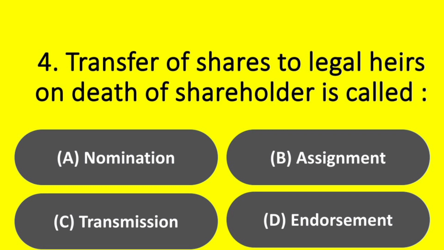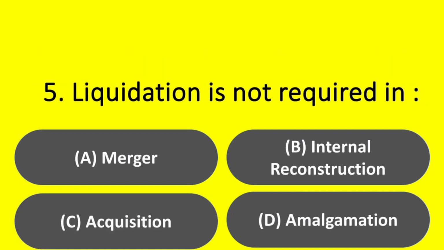അടുത്ത question. Transfer of shares to legal heirs on death of shareholder is called nomination, assignment, transmission, endorsement. Answer option C, transmission. Next question. Liquidation is not required in merger, internal reconstruction, acquisition, amalgamation. Answer option B, internal reconstruction.